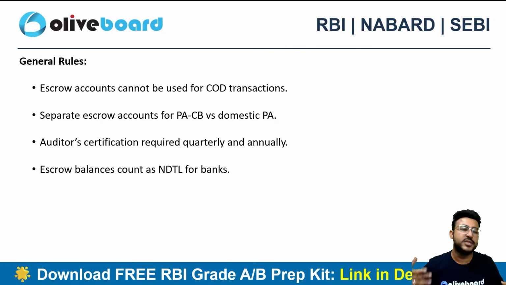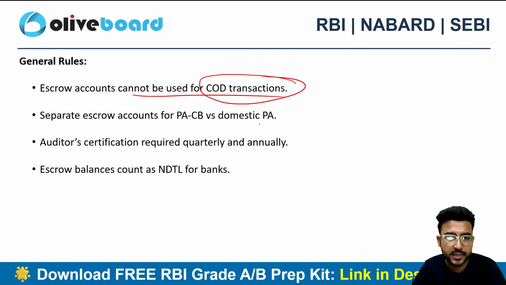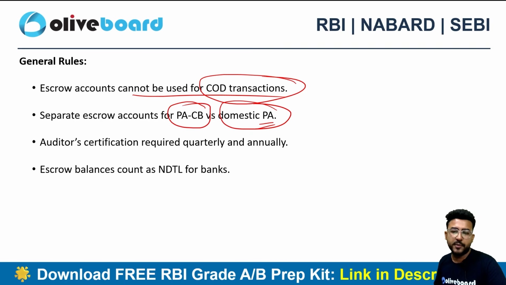Now there are some more general rules related to the payment aggregator cross-border. The escrow account cannot be used for COD transactions. You won't be using that escrow account for cash on delivery transactions. The very first requirement: a separate escrow account should be there for payment aggregator cross-border and for the domestic payment aggregator. Suppose you are receiving domestic payments, then you need a separate escrow account for the domestic payments, and a separate escrow account if you are also a payment aggregator cross-border.